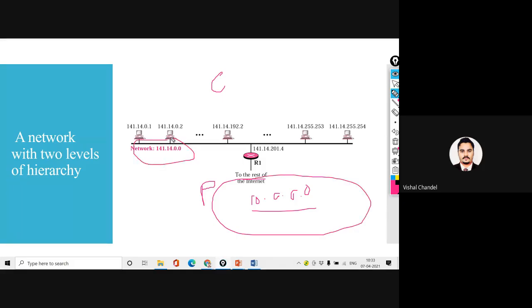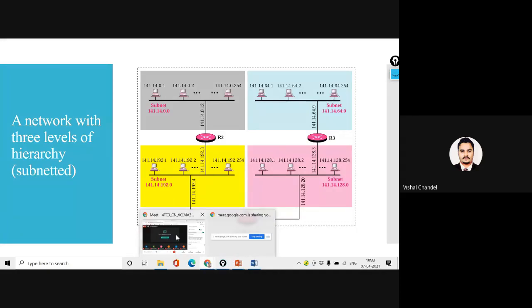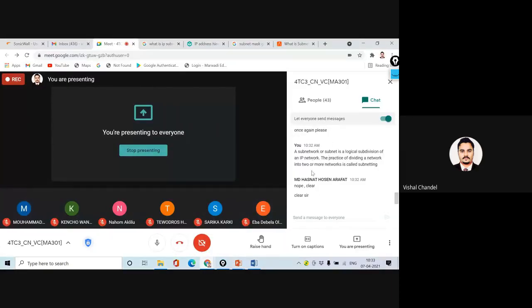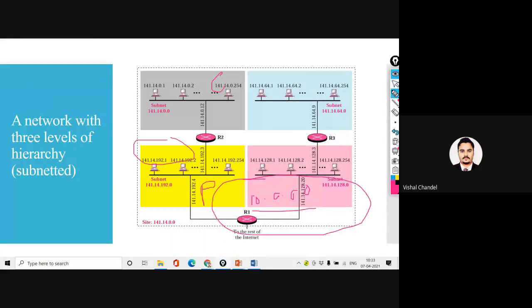So it's just a hierarchy, or a subdivision. Now you can say we have divided into two IP subdivisions: one IP is on the basis of 10 and another is on the basis of 141. Now, next, if I show you the third, the network with three levels of hierarchy, the subnets are here in three ways. Are you getting my point? So that is subnetting. Yogaraj, is it clear?